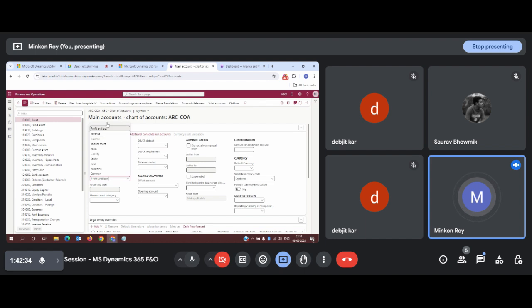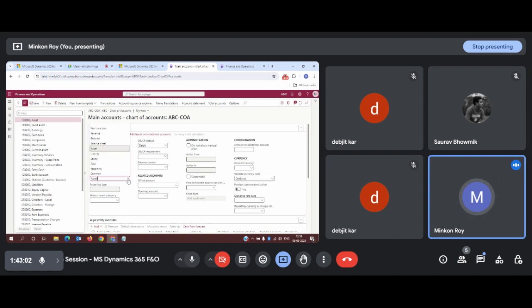Here you can see there are different types of main account: profit loss, revenue, expense, balance sheet, asset, liability, equity, total. Forget about balance sheet and common and profit loss. I will tell you later what significance they play in creating a main account. First of all, this is my asset account type. I will provide asset.